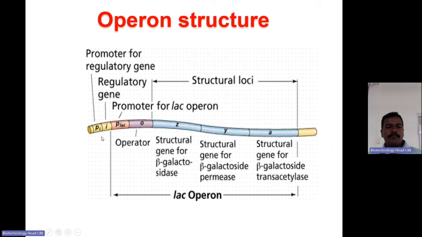The operon structure contains the promoter, operator, lac Z gene, lac Y, and so on. The image shows the lac operon structure. P I is the promoter of the regulatory gene, and I is the lac I gene. It is a regulatory gene which produces a regulatory protein that acts as an activator or repressor. The operator is in between the promoter and the structural genes.